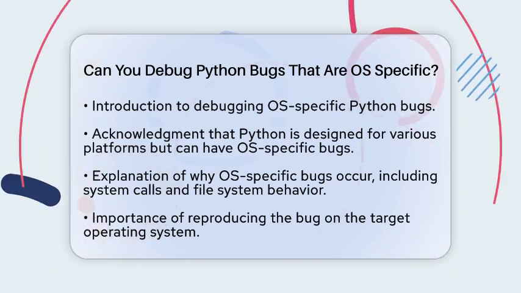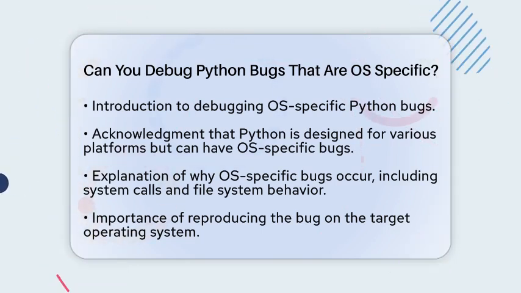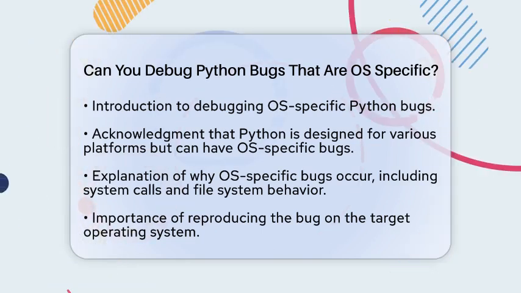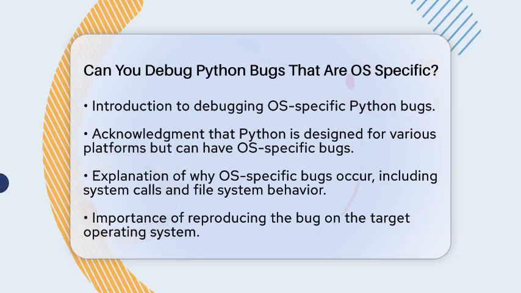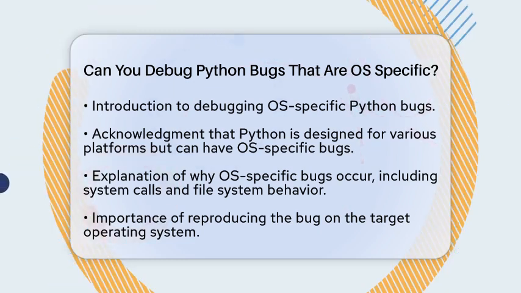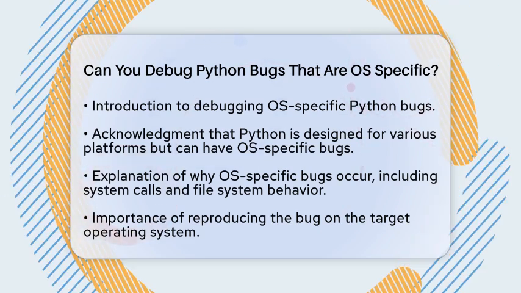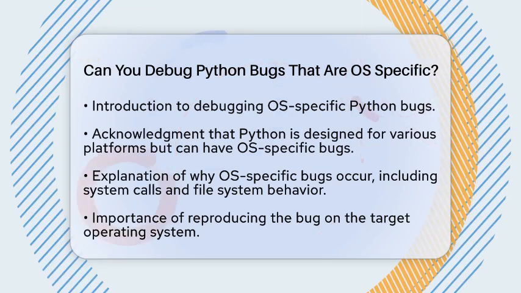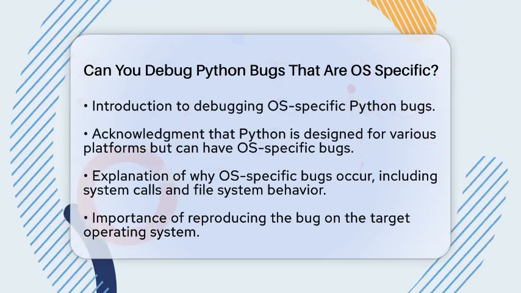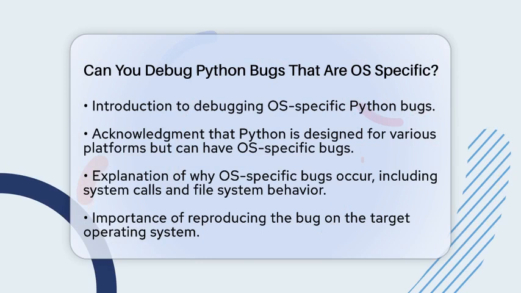Yes, you can debug Python bugs that are specific to an operating system, but it requires a good understanding of how different operating systems affect your Python code. Python is designed to work across various platforms, yet some bugs only show up on certain operating systems. This happens due to differences in system calls, file system behavior, environment variables, path formats, or external dependencies. When your Python code interacts with the operating system, that's when these OS-specific bugs often arise. For example, handling file paths or permissions can behave differently depending on the operating system.